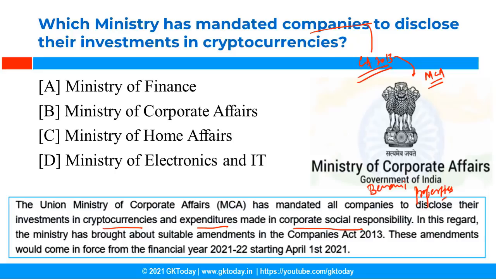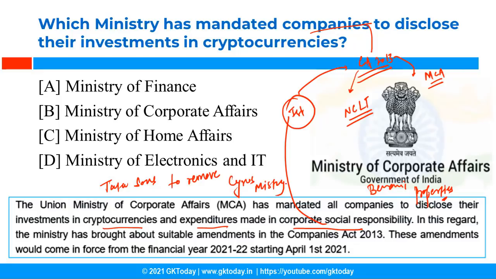Now please note that India is the first country in world to legislate corporate social responsibilities and this is being done through Companies Act of 2013. Now Companies Act of 2013 was also in news because of NCLT, that is National Company Law Tribunal. So this is a adjudication body and it has been constituted as per the provisions of Companies Act of 2013. So why this NCLT was in news? Recently, Supreme Court upheld the decision of Tata Sons to remove Cyrus Mistry as chairperson.